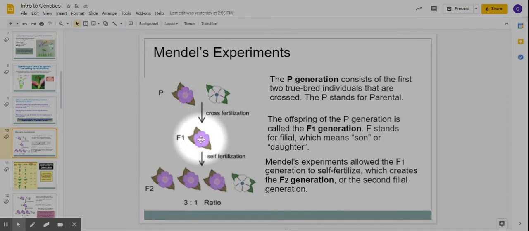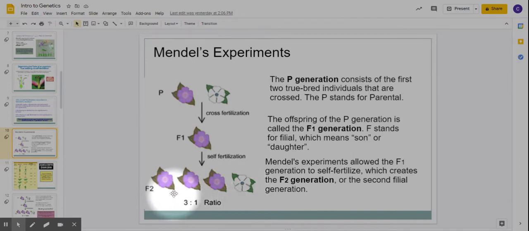Now, the first generation, when he planted these, F means filial, which stands for son or daughter. That's what filial means. They were all purple. Okay? Then he let those self-fertilize. So he just lets them have their own pollen. He doesn't transfer pollen to them. And when they have babies, this is the F2 generation. This would be like the grandchildren of these. Okay, so these are the children, these are the grandchildren. Well, now we see a white one reappear.